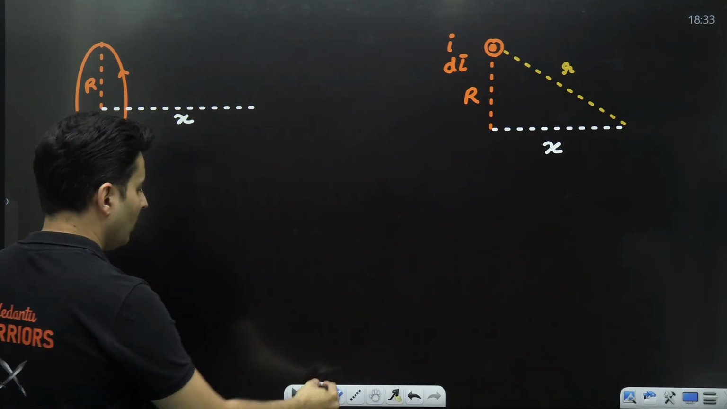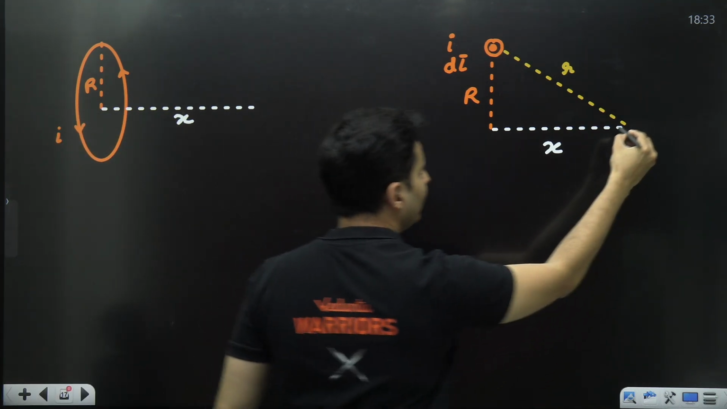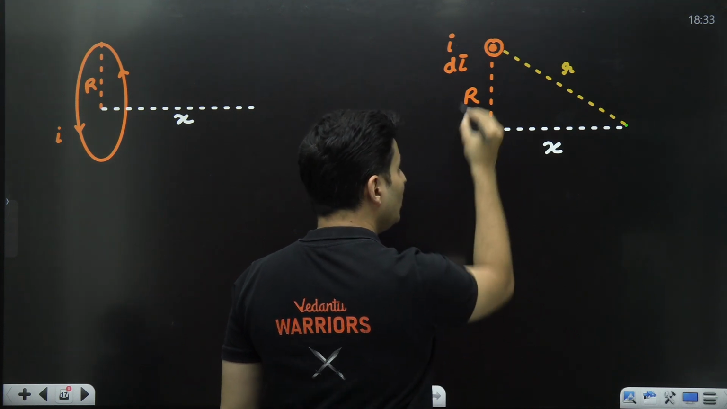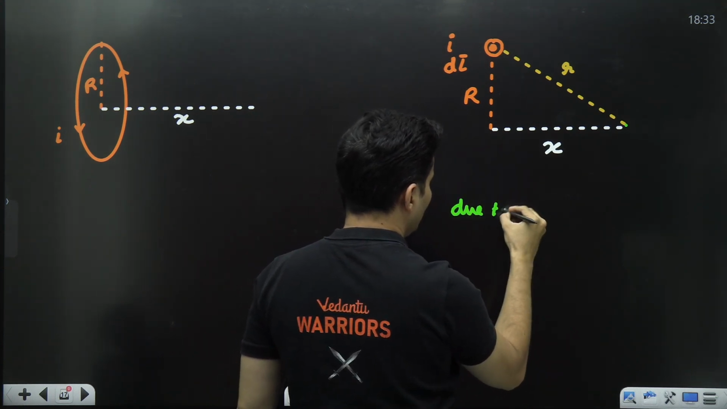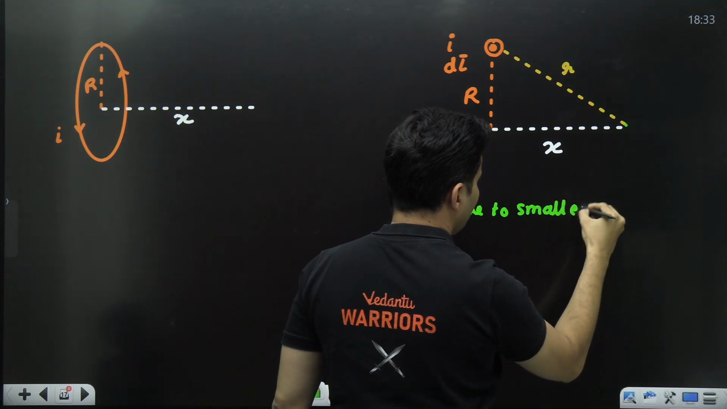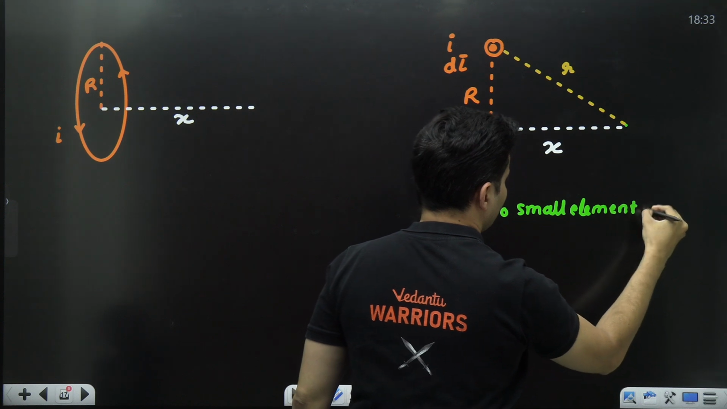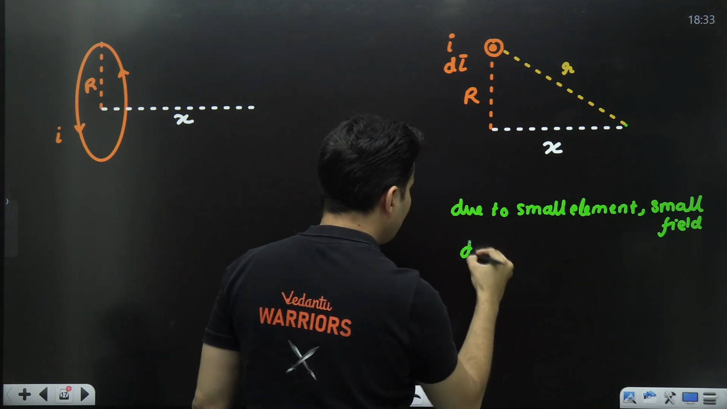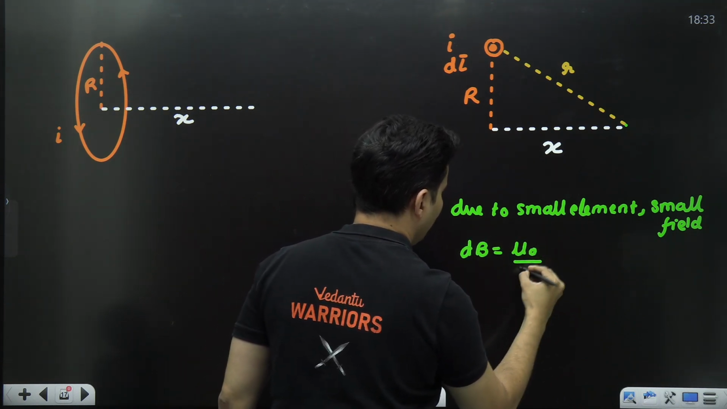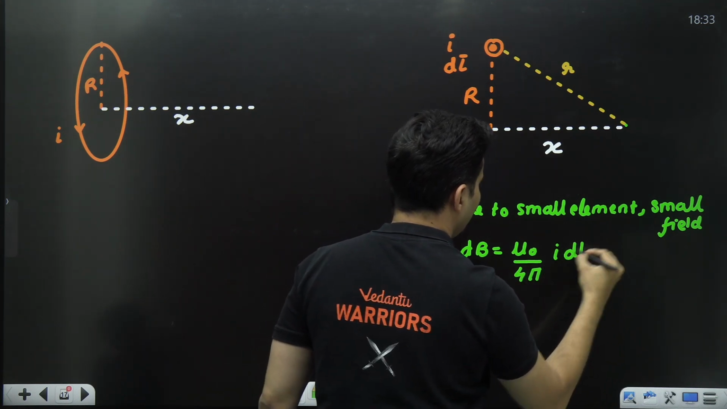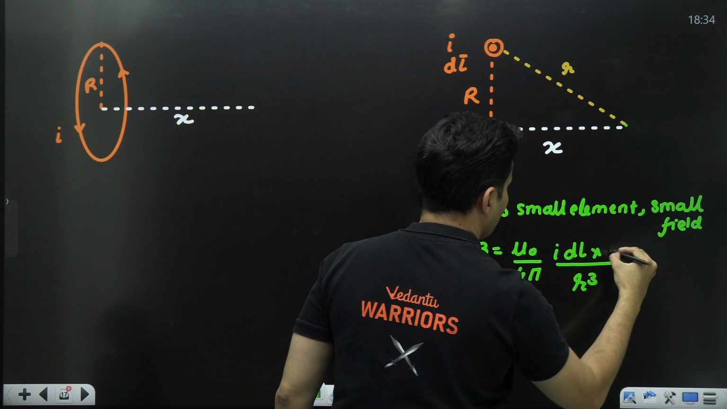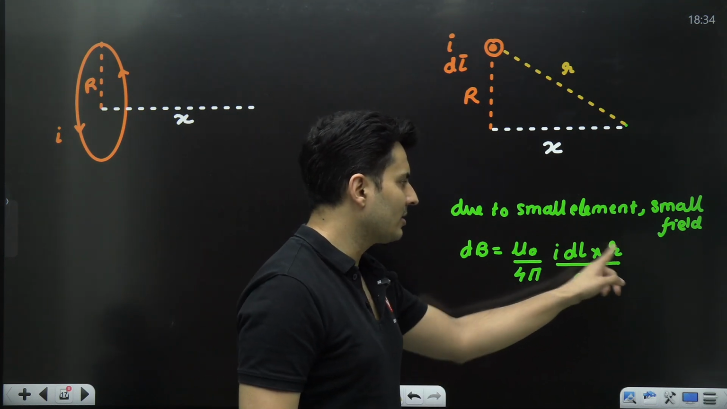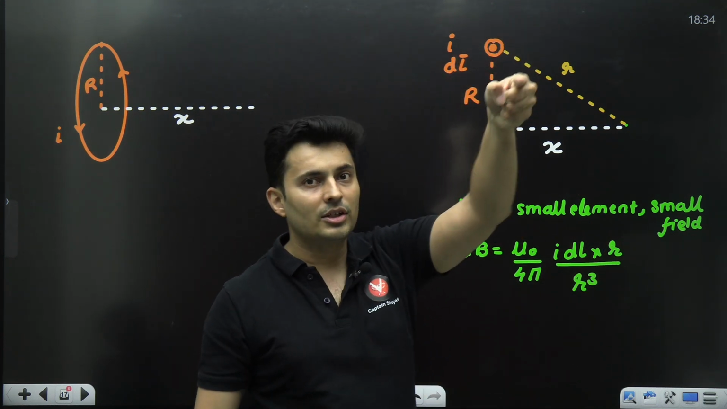Biot-Savart's law says that the magnetic field at this point due to the small element will be dB. It will be mu naught by 4 pi, I dl by r cube, into r. This is what the formula is for Biot-Savart's law. There is a cross product involved here. Length is towards you.